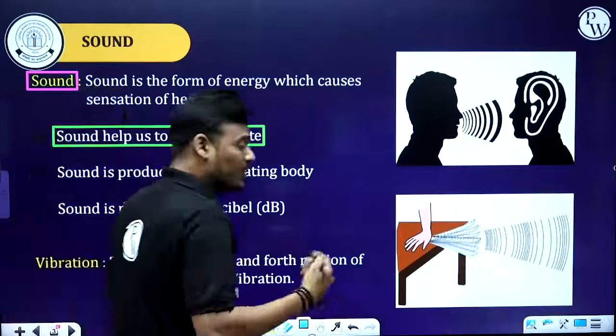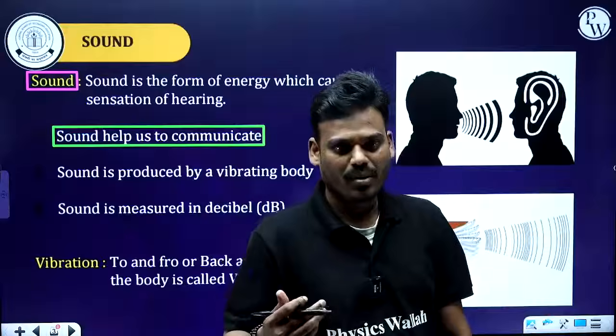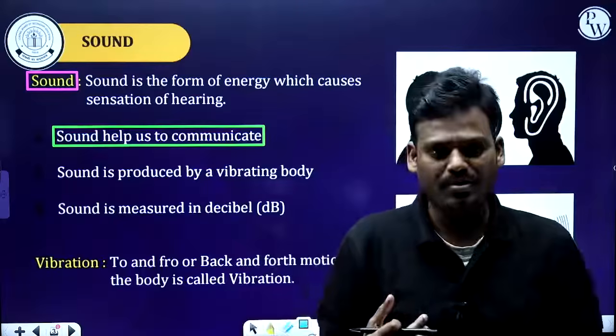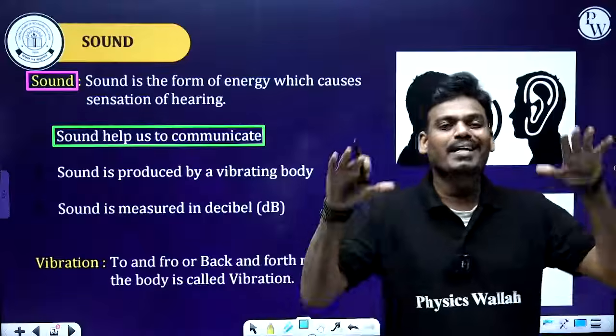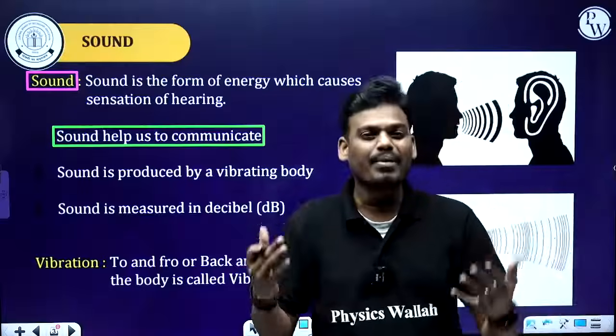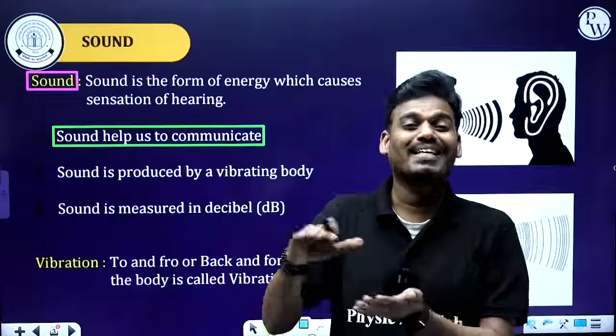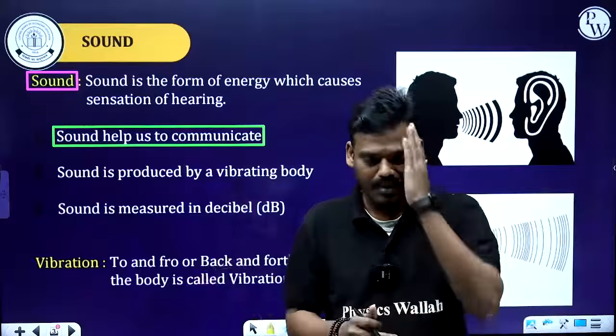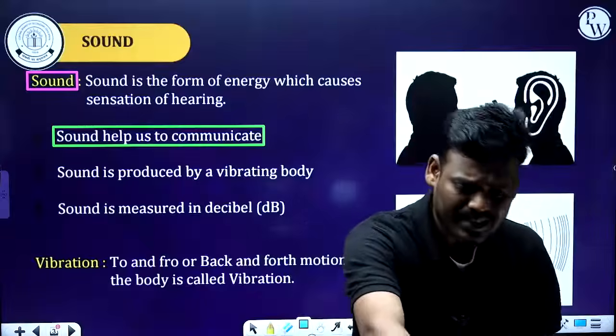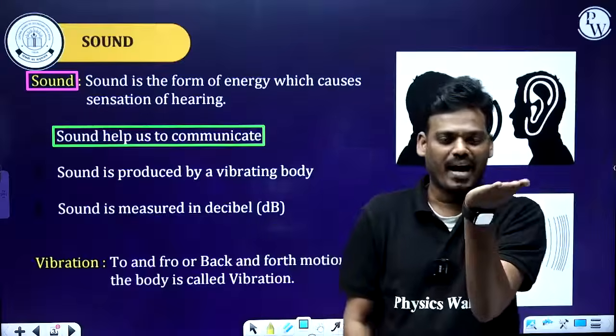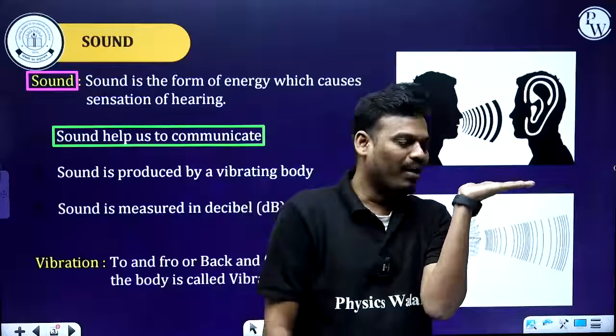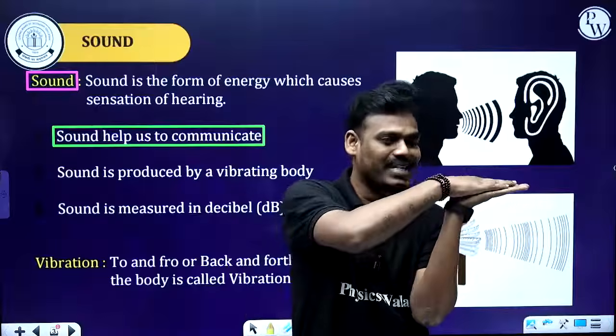Next, how is sound produced? By vibration, sound is produced. For example, consider my hand. It is not in a vibrating state, it is in a state of rest.